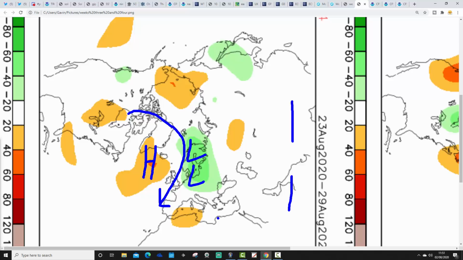So maybe summer is going to peak in the second week of August, and in the second half of August it might go autumnal. That certainly looks to be the signal from the CFSv2 there.